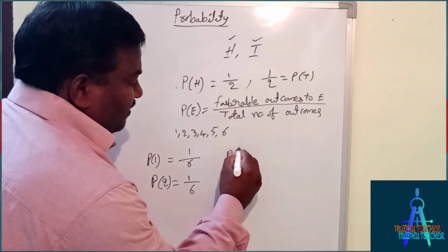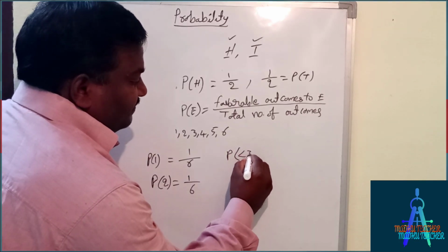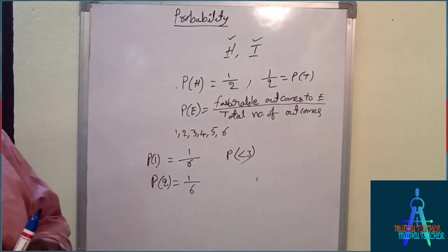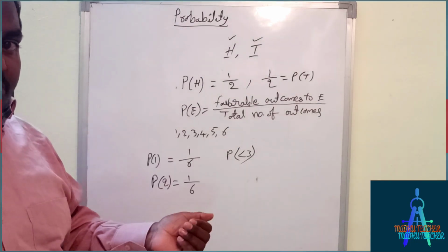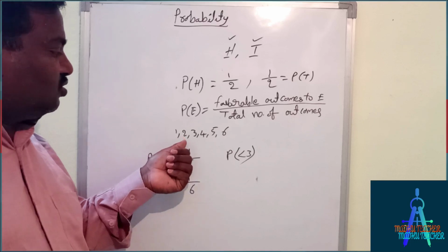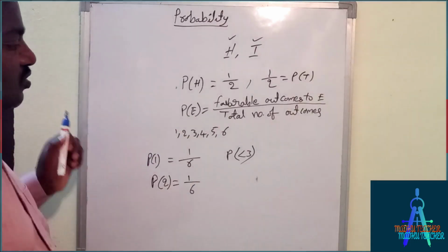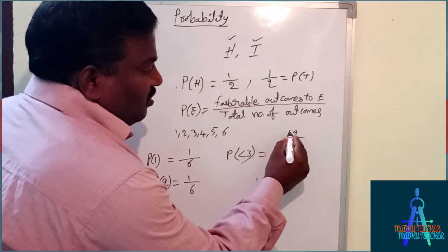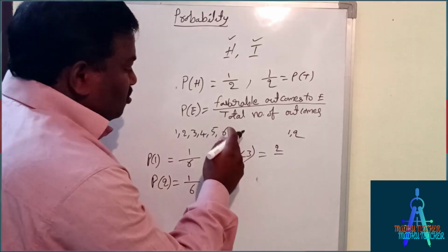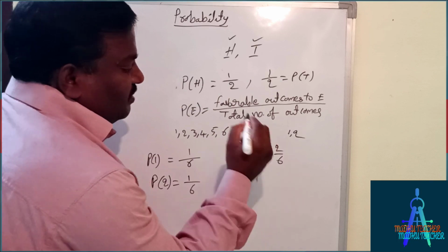Suppose the probability of getting less than 3. Less than 3 means if we get 1, it is favorable, and 2 is also favorable. So favorable outcomes we have 1, 2. So totally we have 2 by total outcomes, same again, 6. So 2 by 6.